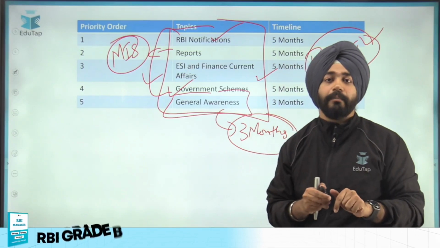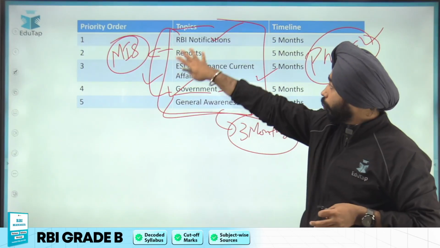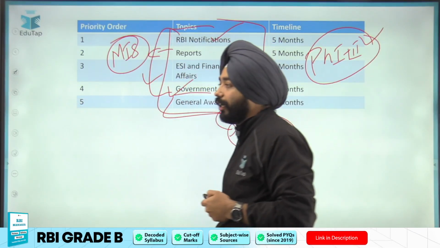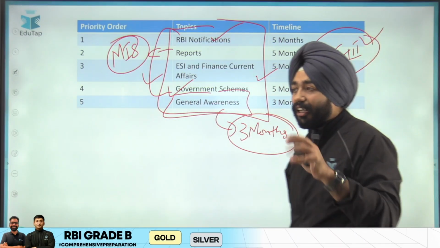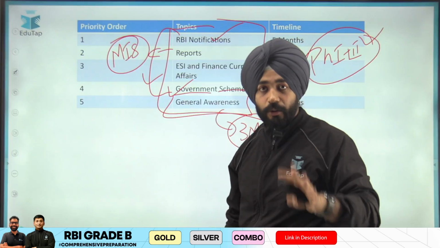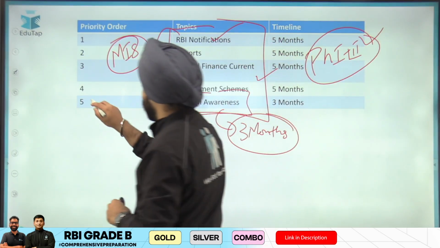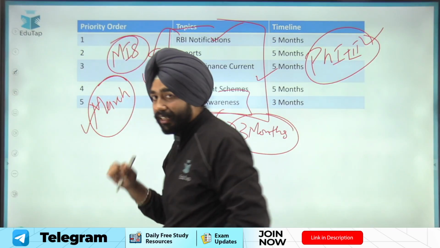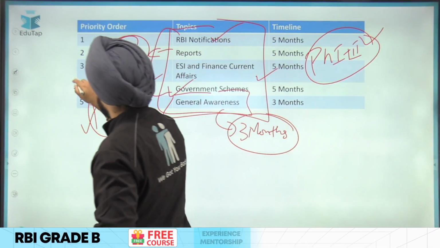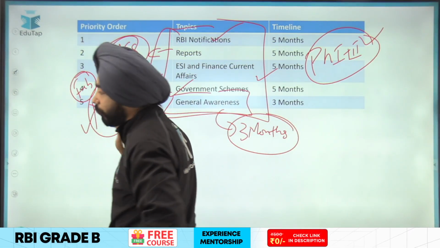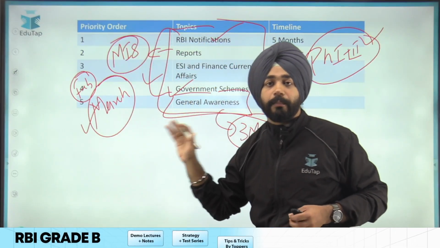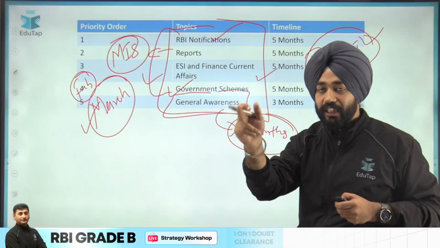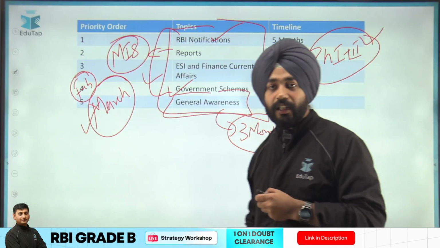So now what is your study plan? If you are starting now, go with this study plan and decide from which month you can start. You might be feeling, sir, how do we decide 5 months? If you have studied before, very good. If not, I would say initially start from the month of March. Yes, you have time. Go till the month of February, but at least from the month of March, you must start preparing current affairs for the examination with regard to your phase 1 general awareness section.